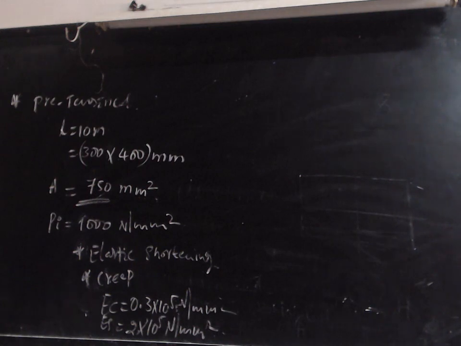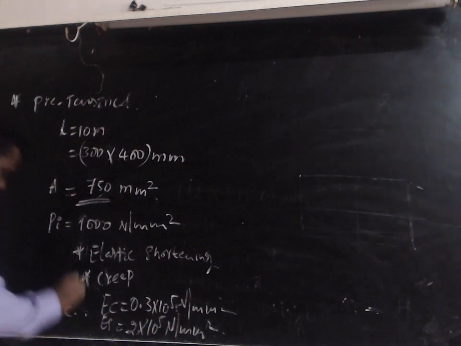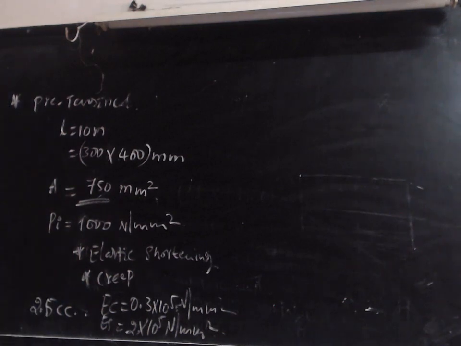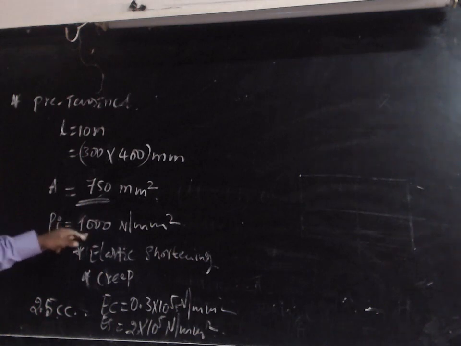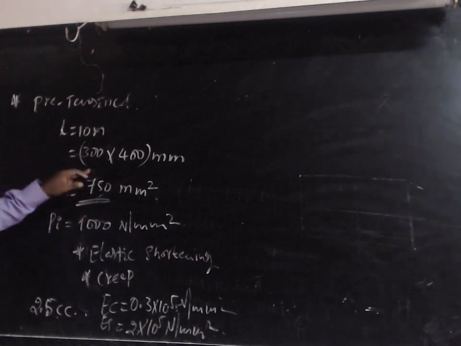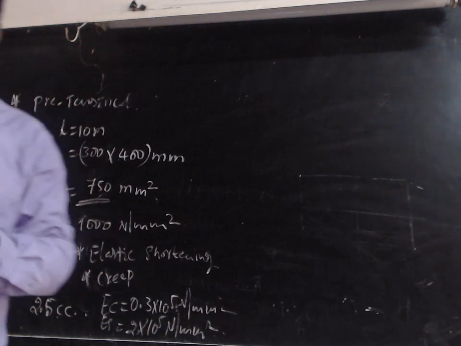So directly they are given these Es and Ec values, and also they are given the creep coefficient, that is 2.5 Cc. Okay, so here they are given the creep coefficient value, 2.5, and Es and Ec values are given. Also they are given the initial pre-stress, area of steel, area of the cross section and length of the section, and also they mention that it is a pre-tensioned member.